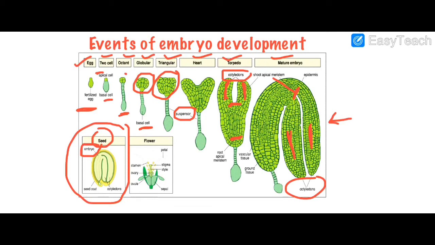Few points that we have to remember are: embryo is a diploid cell developing from a zygote. It starts to develop at the micropylar end. Now here, if we draw the structure, chalaza, opposite is the micropyle, right? So embryo development takes place at the micropylar end, and embryo starts developing after the endosperm formation has started, because endosperm provides the nutrients, and for development of embryo, it needs the nutrition.